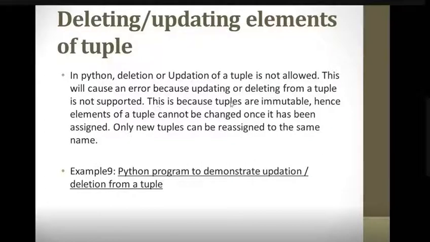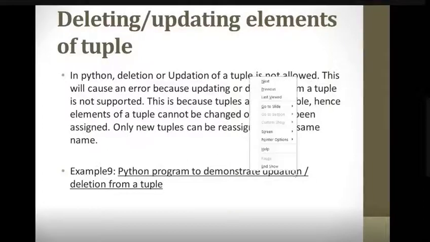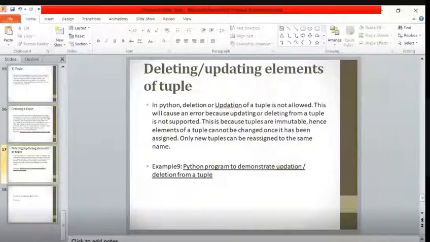This is because tuples are immutable. Hence, elements of a tuple cannot be changed once assigned. Only new tuples can be reassigned to the same name. So let's see a Python program to demonstrate the updation and deletion from a tuple.